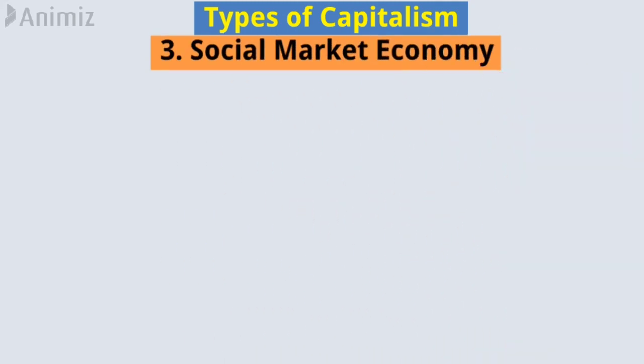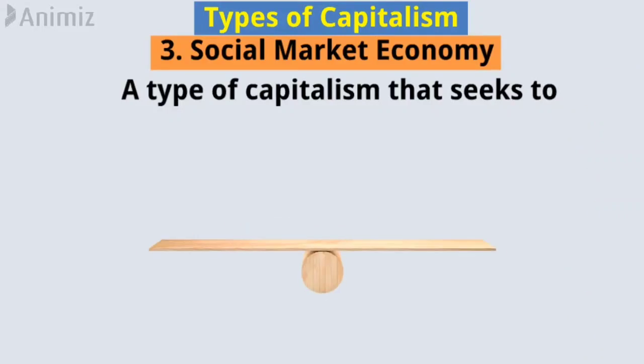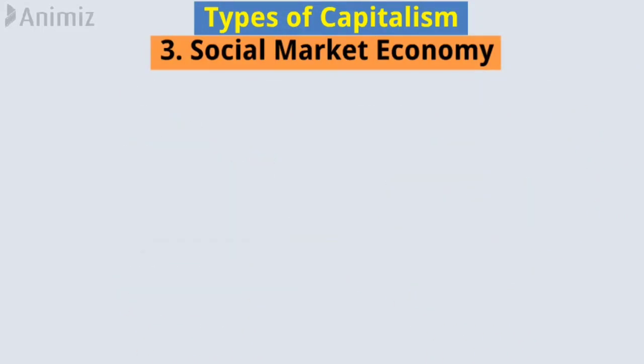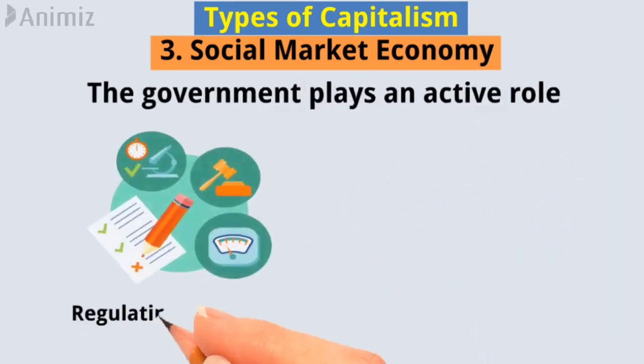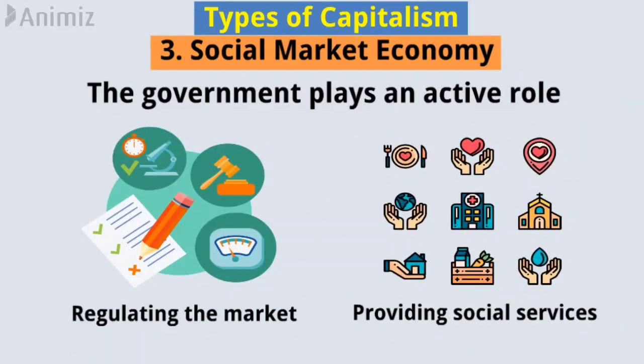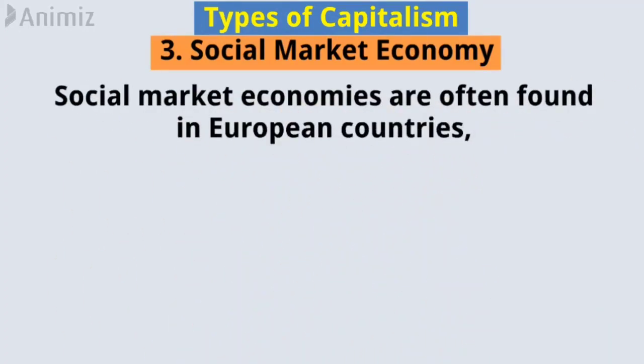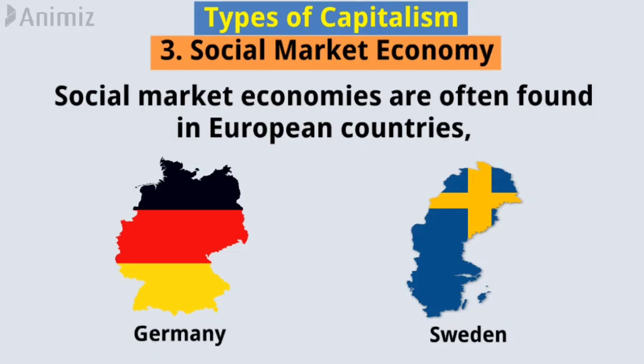3. Social market economy. A social market economy is a type of capitalism that seeks to balance free market principles with social welfare policies. In this system, the government plays an active role in regulating the market and providing social services to its citizens. Social market economies are often found in European countries, such as Germany and Sweden.